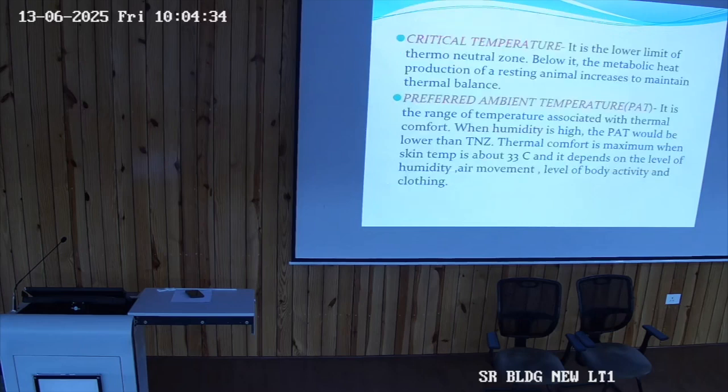Why is it different in newborns? Because of the presence of brown fat. So, how does the mechanism of brown fat work? Mitochondria. And what is the important function which is performed by this brown fat mitochondria?